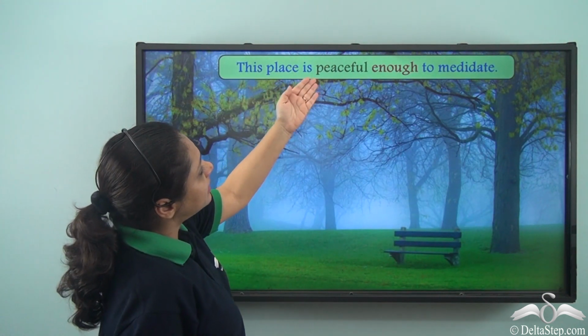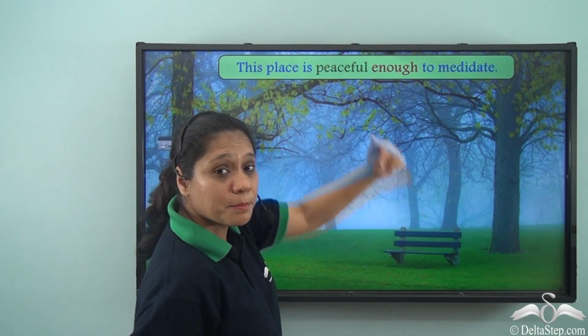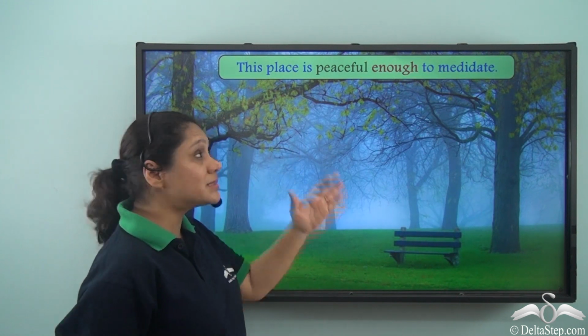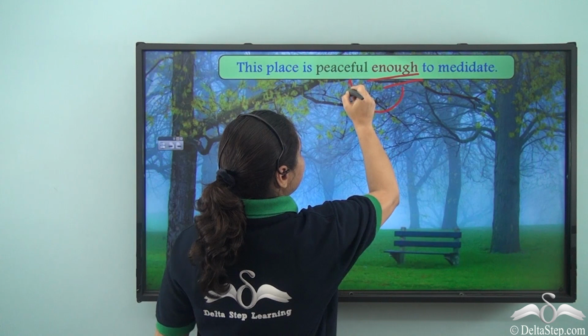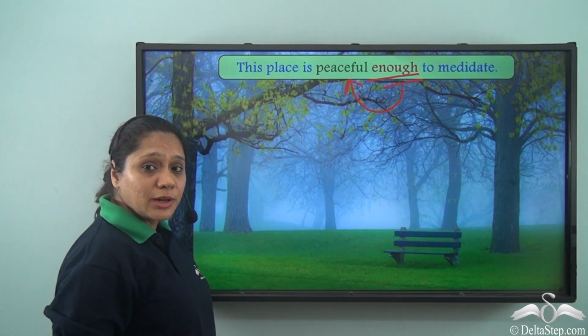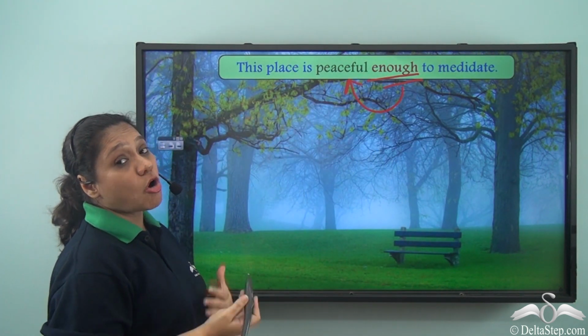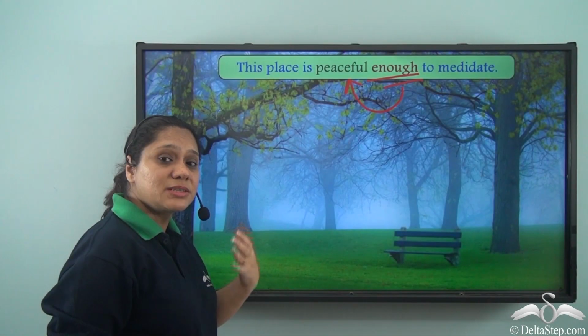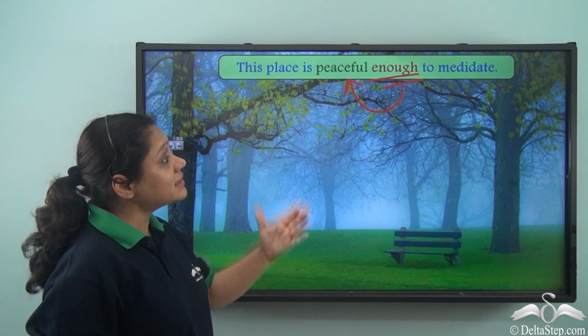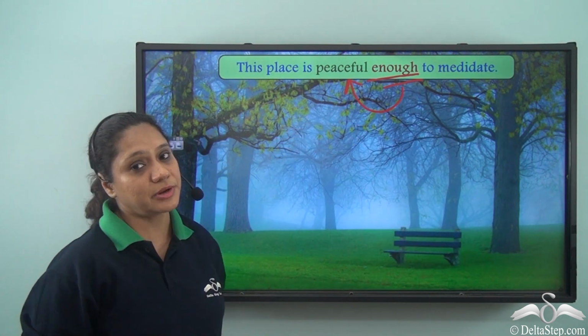This place is peaceful enough to meditate. Now in this sentence, enough is modifying the adjective peaceful, and it is also telling us how peaceful it is. It is telling us the degree of the adjective. Hence it is an adverb of degree.